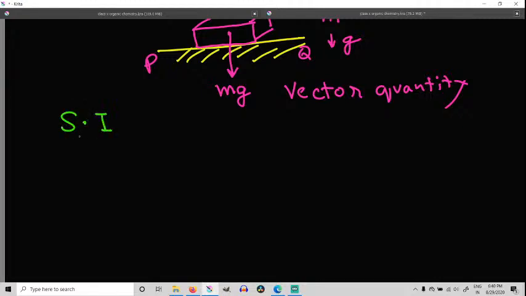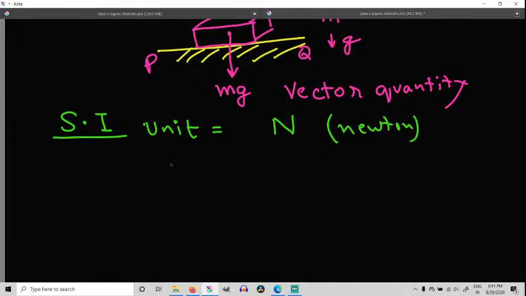Since it's a force which is acting perpendicular, the SI unit will be the same as that of force. So what is the unit of force? The unit of force is Newton. So we have found out that 1 Newton, the definition is that 1 Newton of force is the force which brings about an acceleration of 1 m/s² in a body of 1 kg.